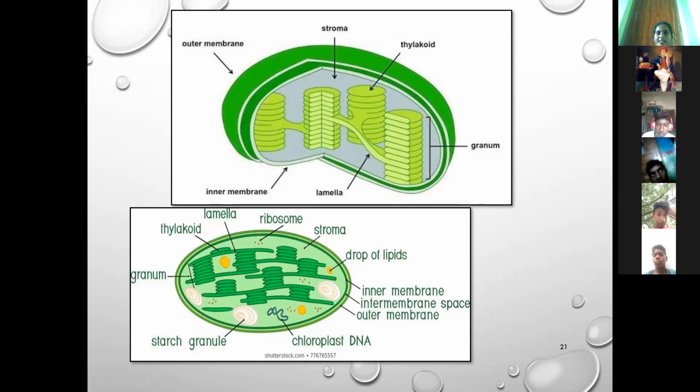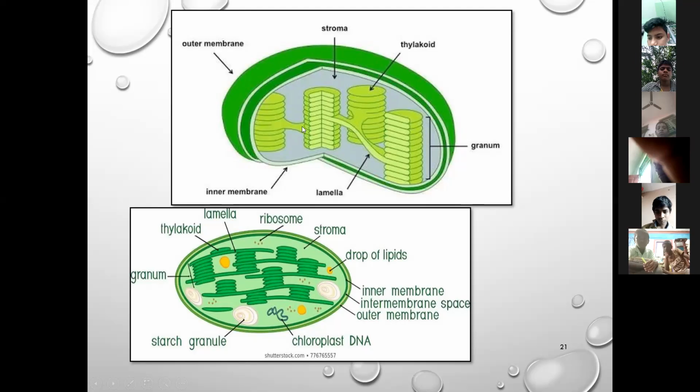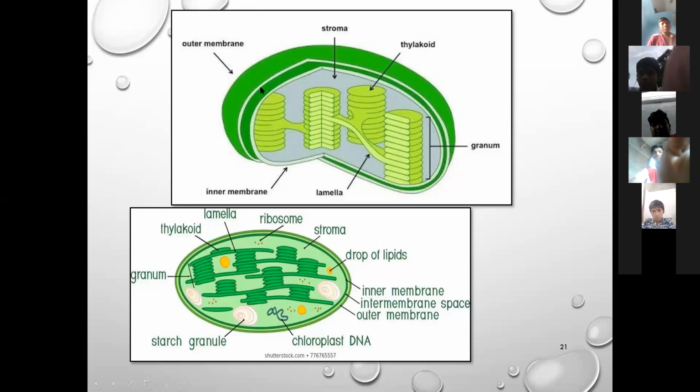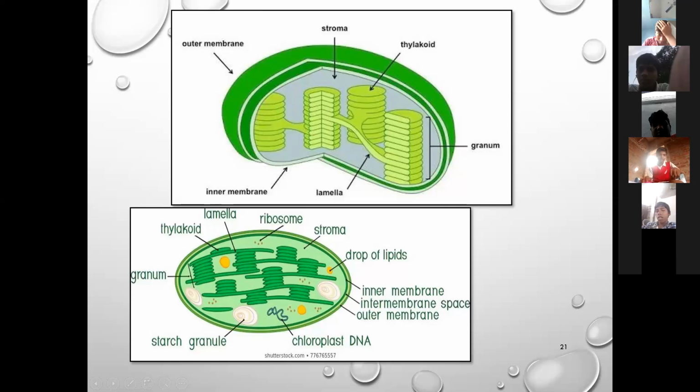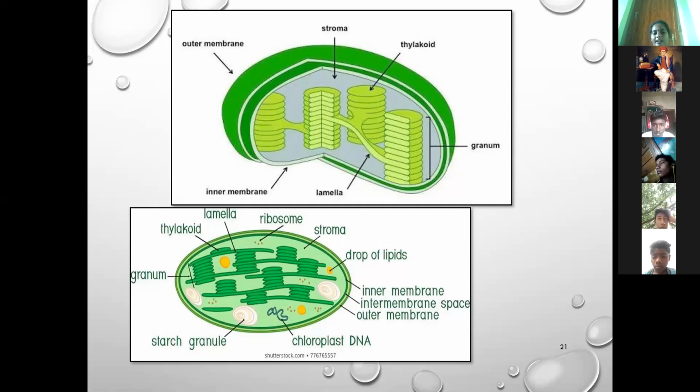Generally in plants, they are oval or disc shape, and only in some plants are they different, whereas in algae they are filamentous. What is algae? Where is it present?